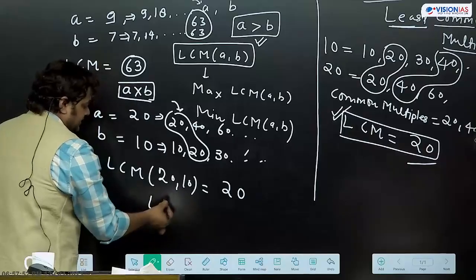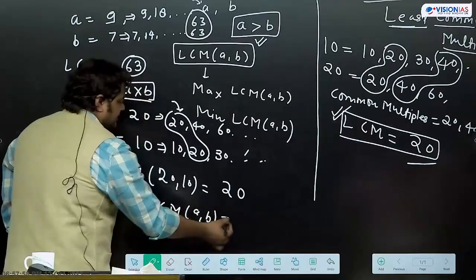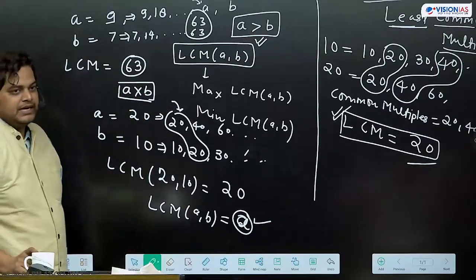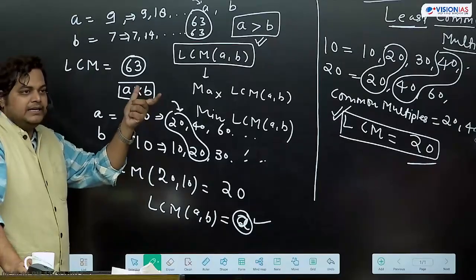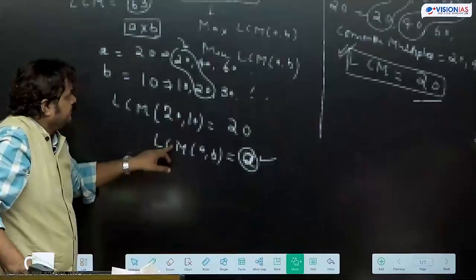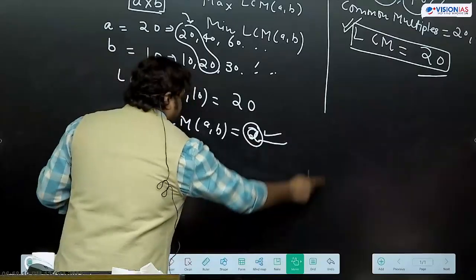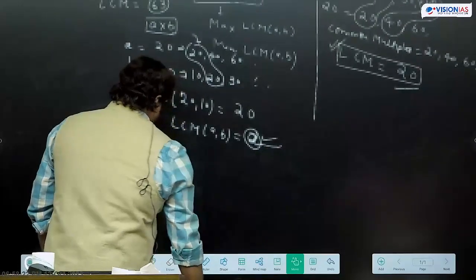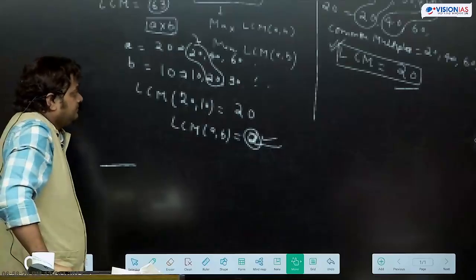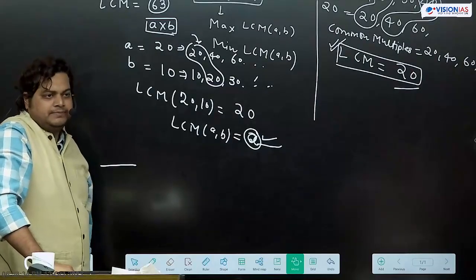So here we can write this way कि LCM of A and B, where A is greater than B, तो LCM क्या आ रहा है? A. So with the help of these two examples, and we can have other examples also, like if we take LCM of 8 and 12.